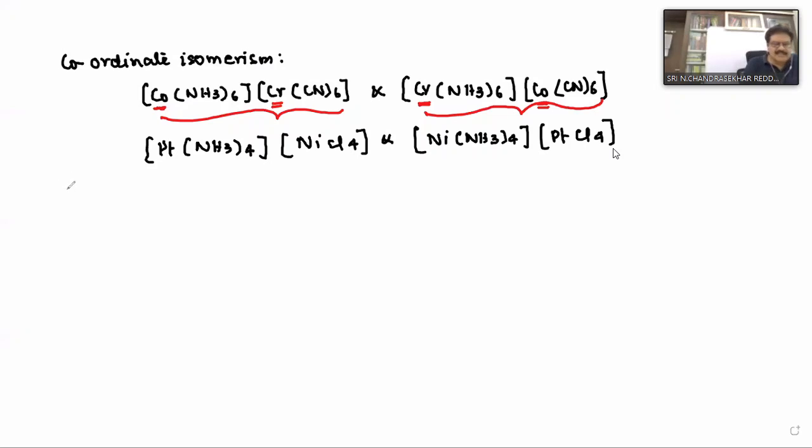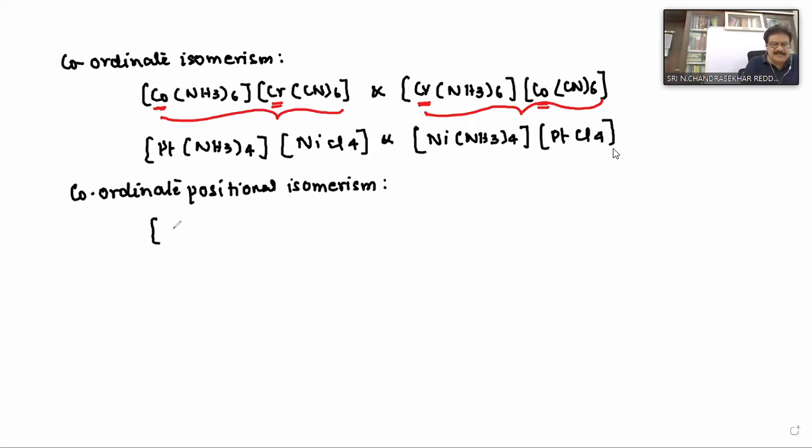Yes, sir. Right. So coordinate isomerism arises in complexes containing both a cationic complex and an anionic complex. Next, coordinate positional isomerism. Normally, this coordinate positional isomerism we can see in bridge complexes. In bridge complexes, we have already discussed bridge complexes in nomenclature.